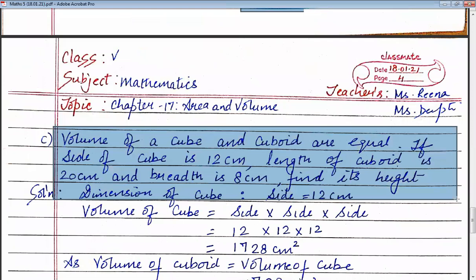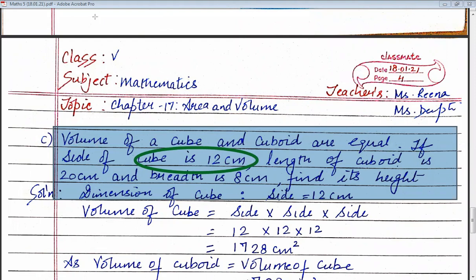Now, the volume of a cube and a cuboid are equal. If the side of the cube is 12 centimeter, the length of the cuboid is 20 centimeter, and the breadth is 8 centimeter, find its height. Now children, look at this question very carefully. This is very important. You are given that the volume of cube and cuboid are equal, and the side of the cube is 12 centimeter.